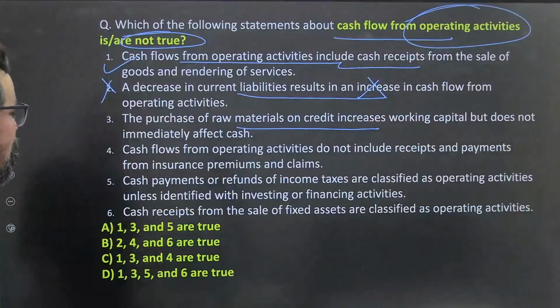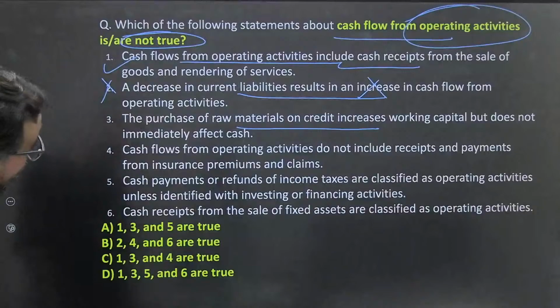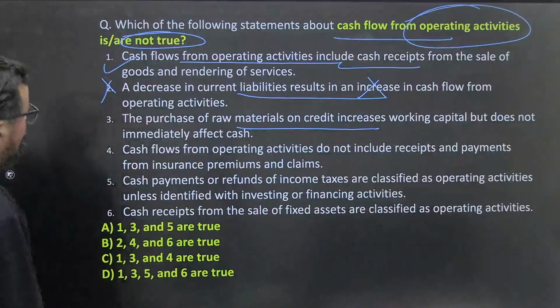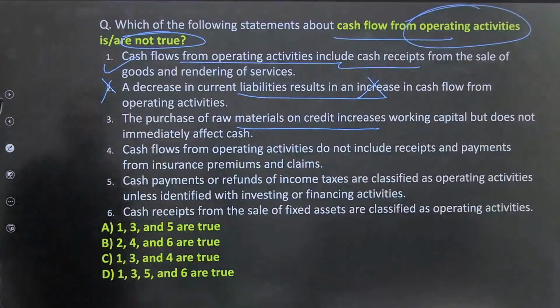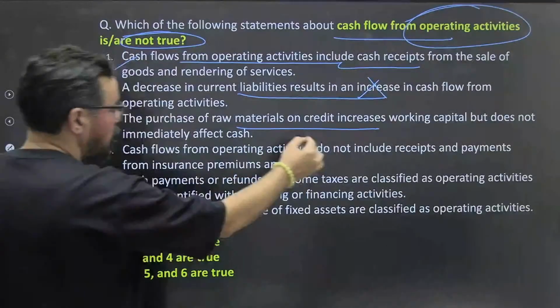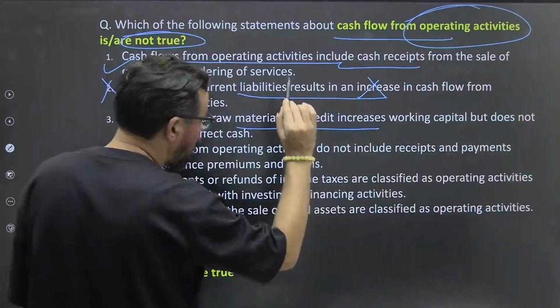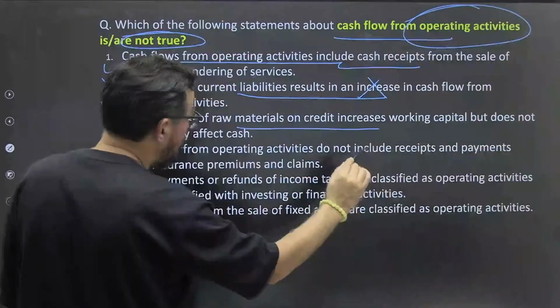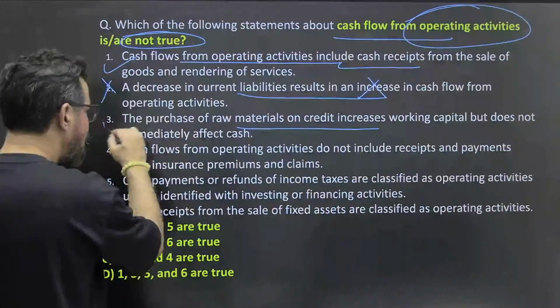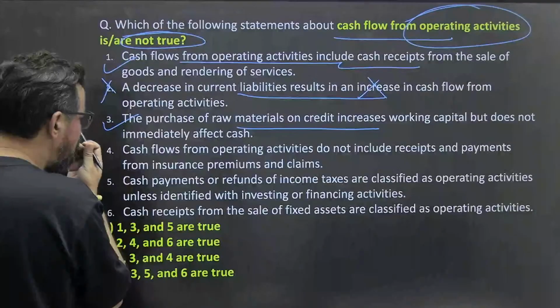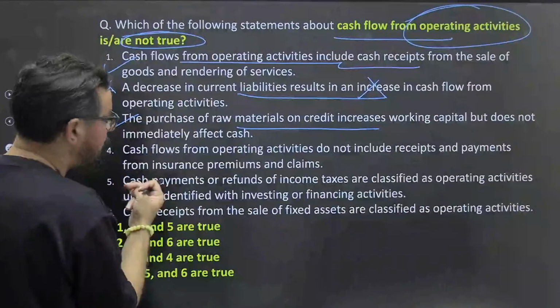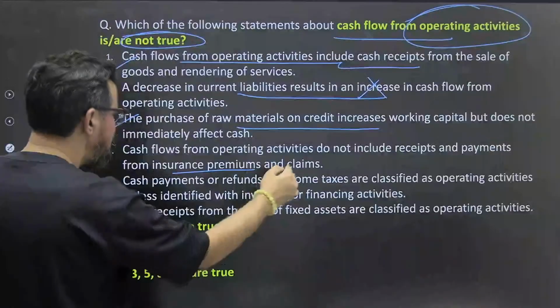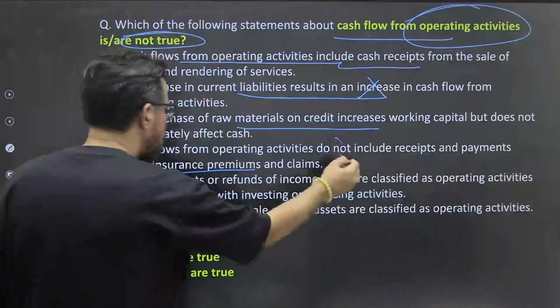The purchase of raw material on credit increases working capital, but does not immediately affect the cash flow. This is true. Cash flow from the operating activities does not include receipt and payment from the insurance premium and claim. It does include. So this is also wrong.